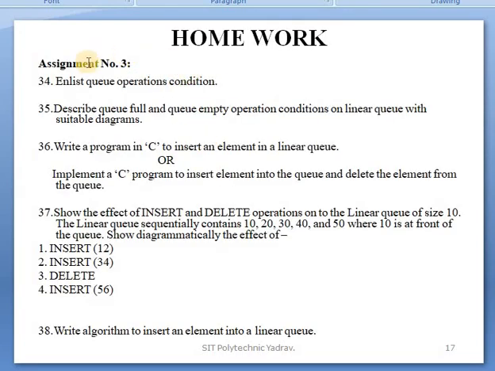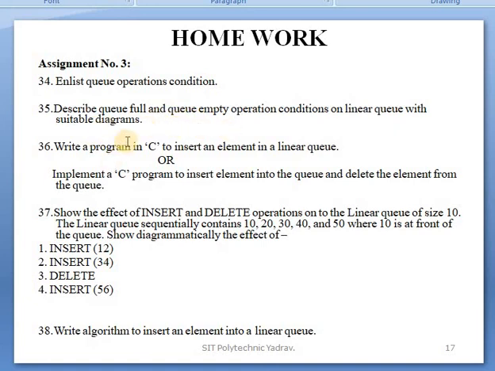Here is homework for you: continue assignment number 3, where these questions are given. List the operations and explain them with a suitable diagram.